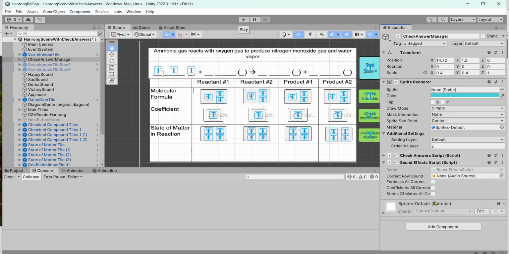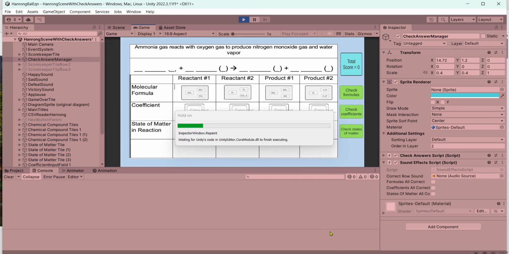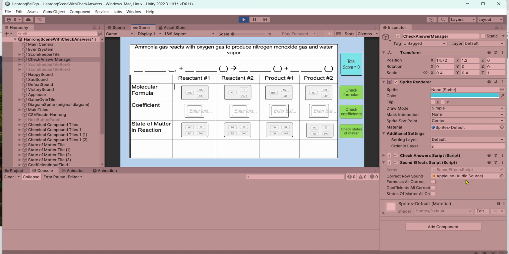You don't need to check any of the boxes, though you can if you want. The default correct row sound is the applause. If you want it to be a different sound, then you can assign a different sound here. But if you don't do anything, let me show you what I mean. If you don't do anything, I'm just pressing play, it'll be applause. Okay? And that's all you need to do for that.